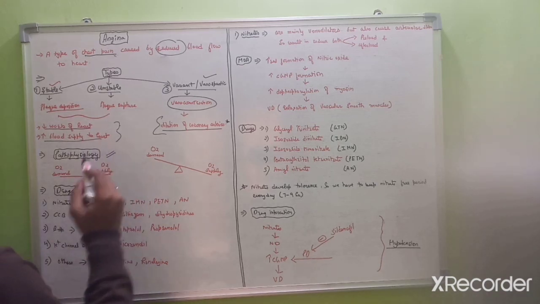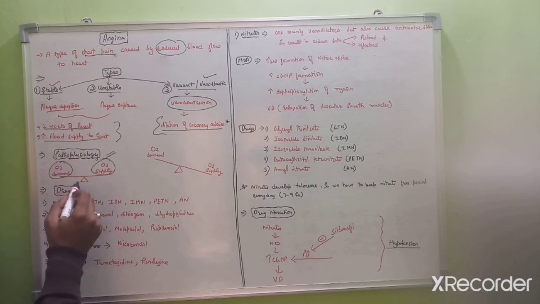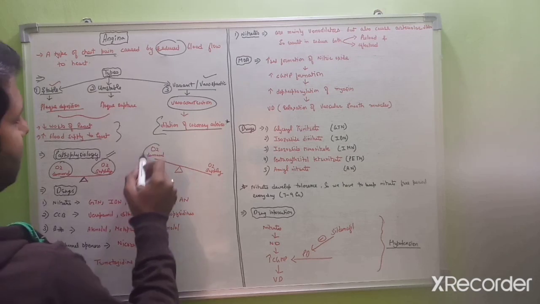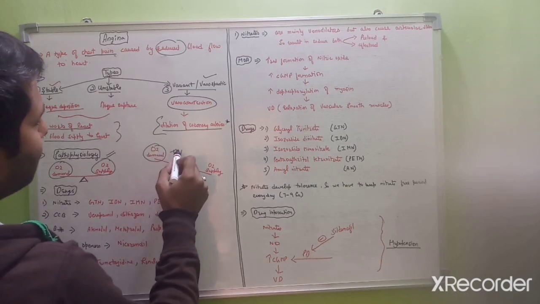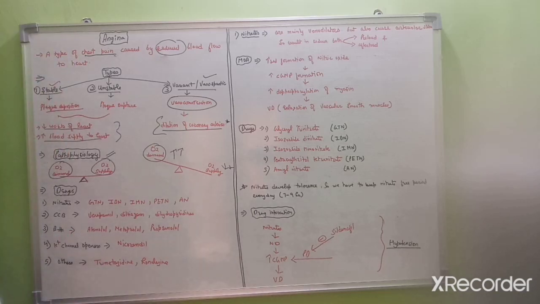So this is the pathophysiology of angina. Basically, oxygen demand and oxygen supply will be in proper balance towards our heart. So what happens in angina? In angina, the oxygen demand gets more and more increased, and the oxygen supply gets more and more reduced.